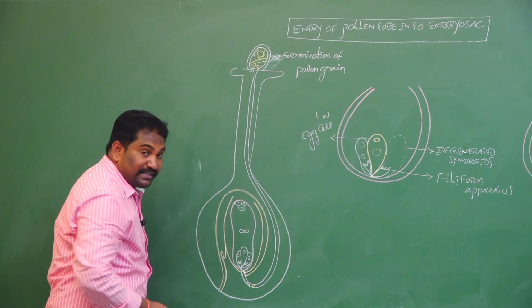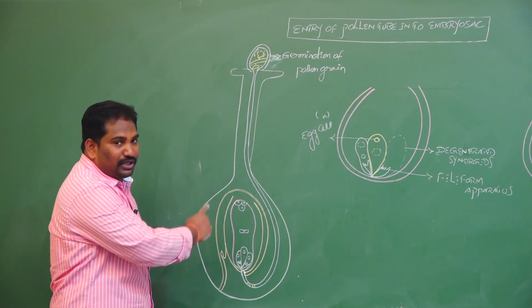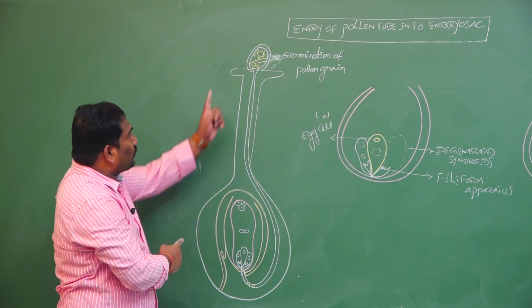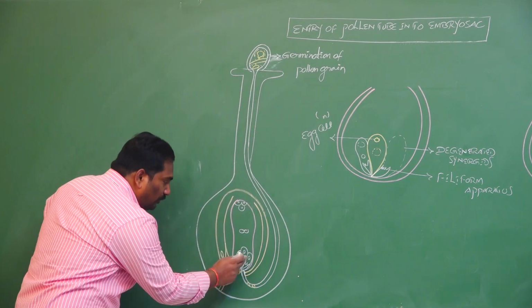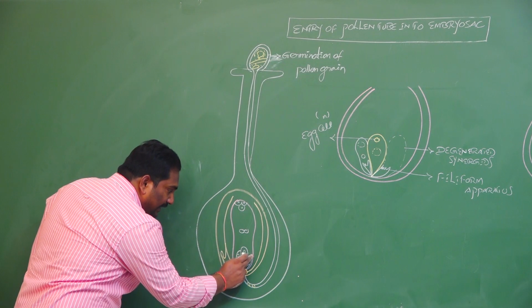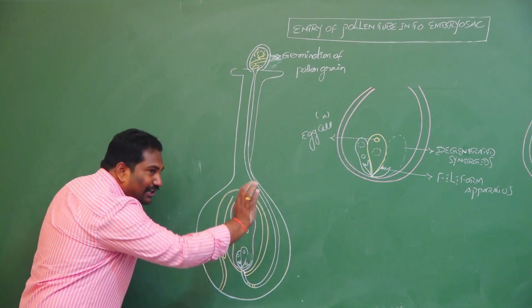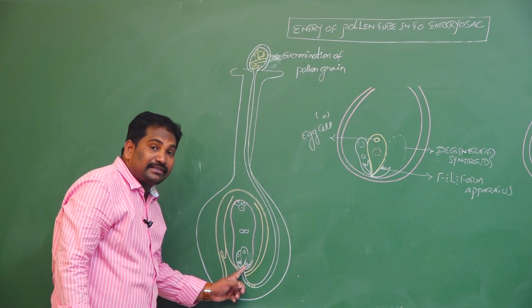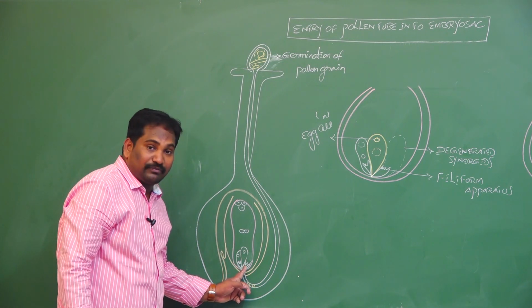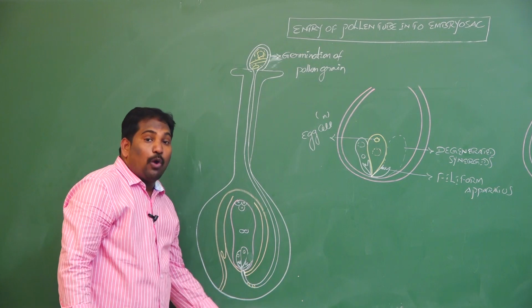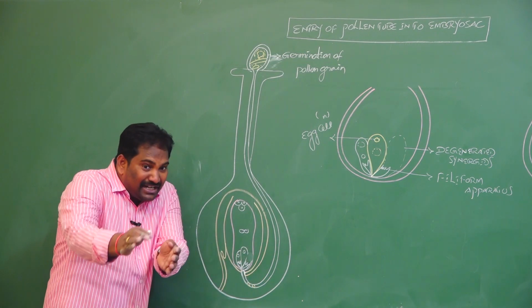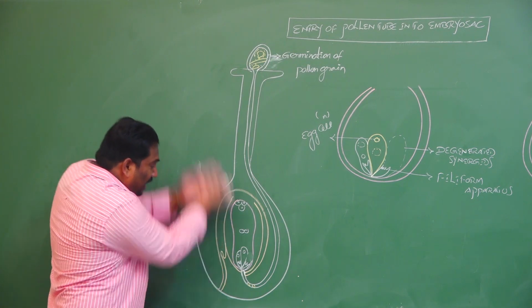When the compatible pollen grain starts to germinate on the stigma, one of the two synergids degenerates. It has a filiform apparatus. Recent studies reveal that the filiform apparatus can guide the entry of pollen tube into the embryo sac.